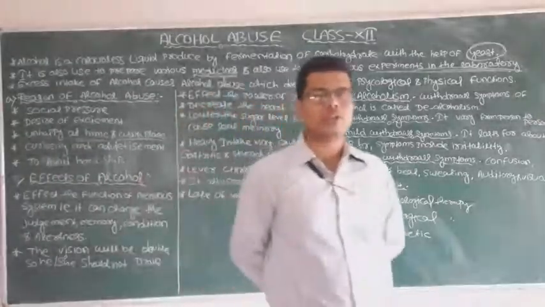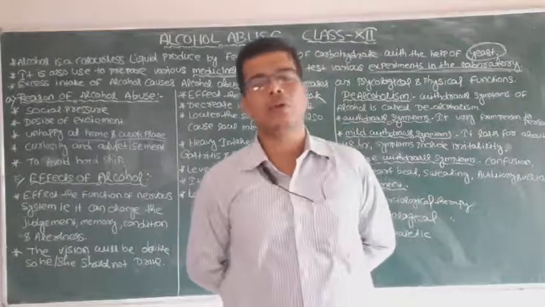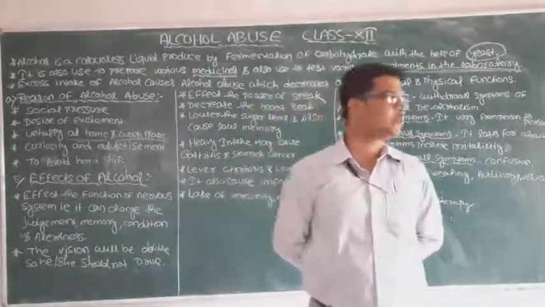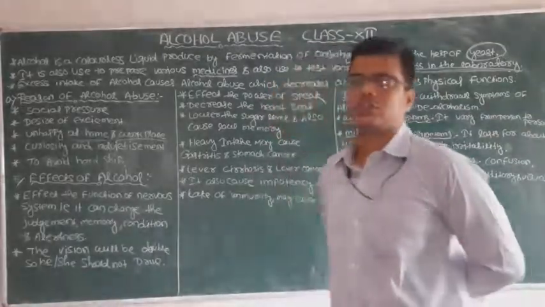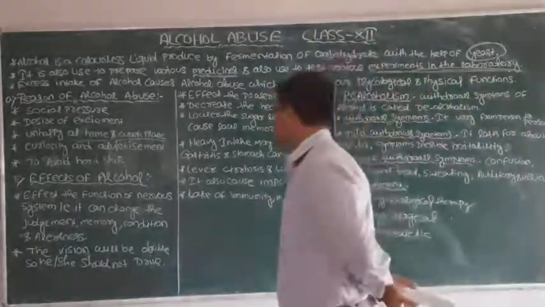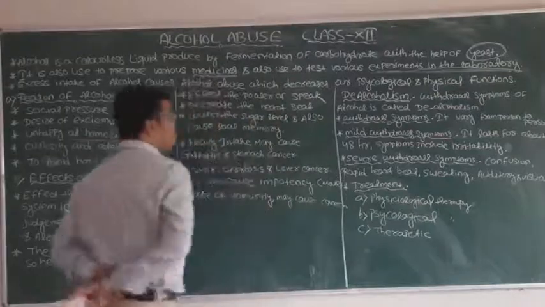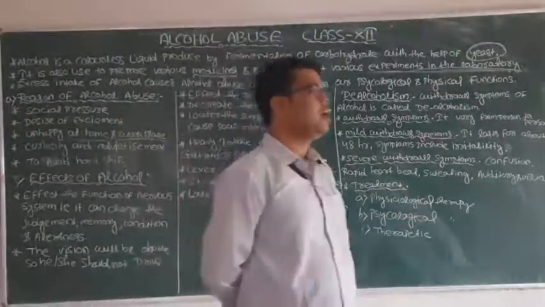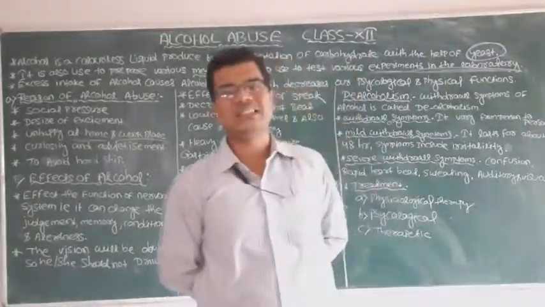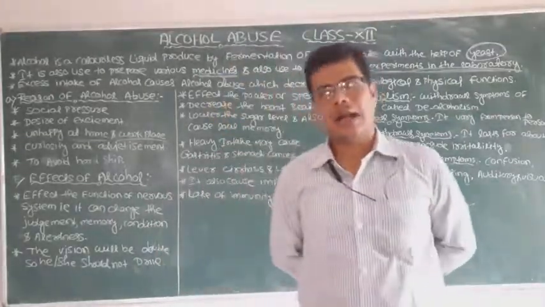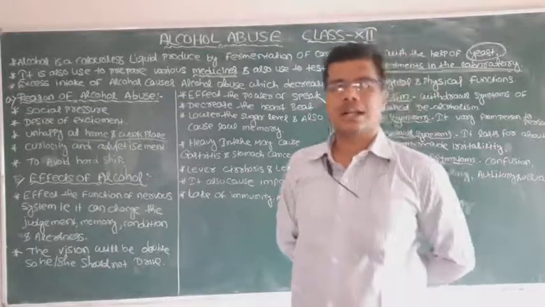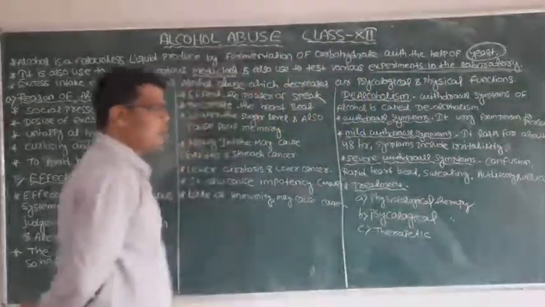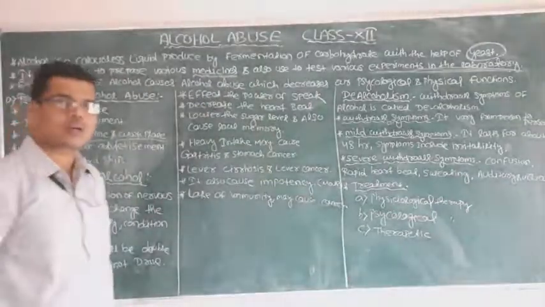If a person takes alcohol for a prolonged time or in an excess amount for a long time, they will lose their sugar level in the body, which may cause loss of memory, and they have low memory. That means because the person is always in alcohol abuse, or the alcohol is heavy on that person, he or she can lose their memory, which may lead to loss of sugar level.